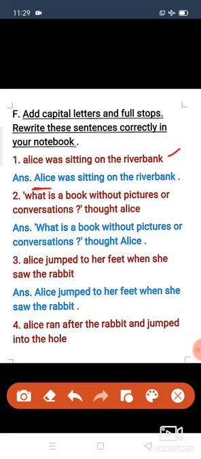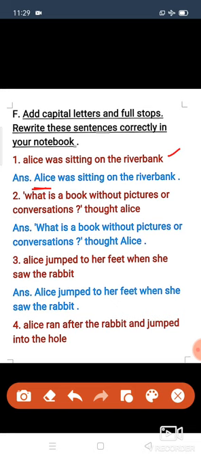Okay, always remember one thing, children, when you start a new sentence, you have to write the first letter in capital letter. As here, Alice was sitting on the river bank. Next, what is a book without pictures or conversations? Thought Alice.